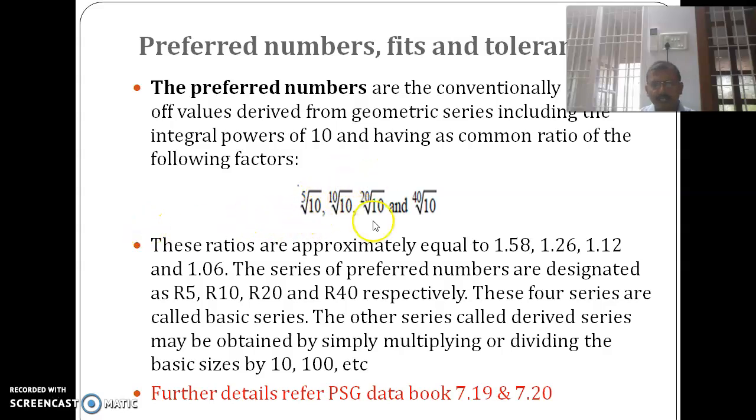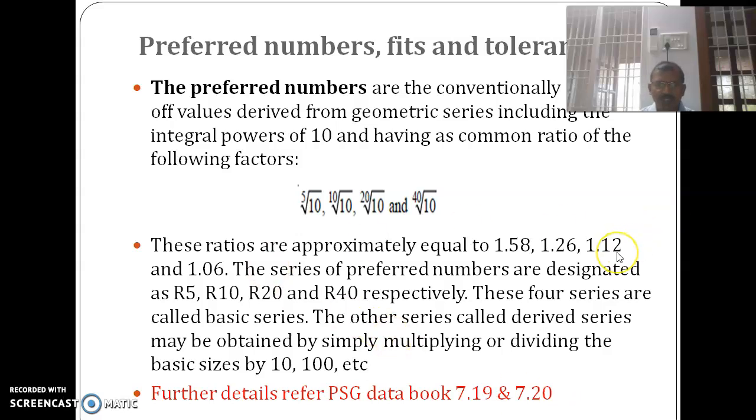So for example, in R20 series, the first number is taken, and the second number is multiplied by the same factor, and you can get the next number. So they are arranged in geometric series, so they can be used as standard numbers. You can refer to these preferred numbers in your data book page number 7.20.